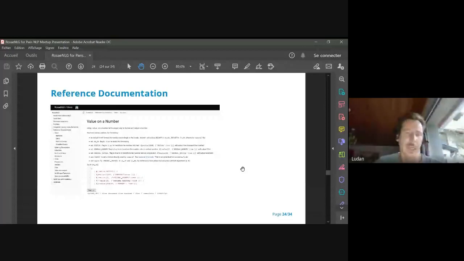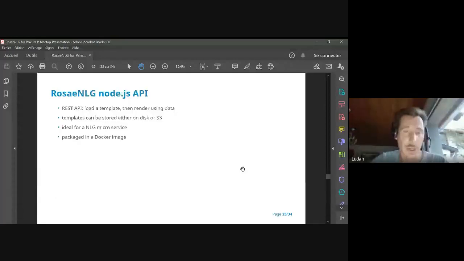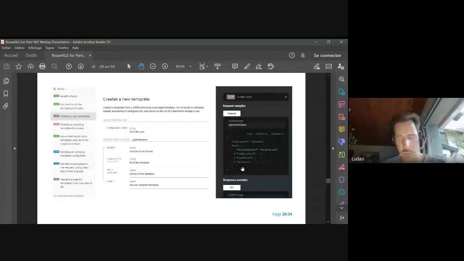There's an API. I'll go very fast through that, but you have two main endpoints. You can load a template, which will be stored either on disk or on S3, and you have another endpoint to render text sending data. So it's very handy if you have a microservice architecture and you don't want to necessarily work in JavaScript or Java. Here you have the Swagger, but I'll go very fast on that.